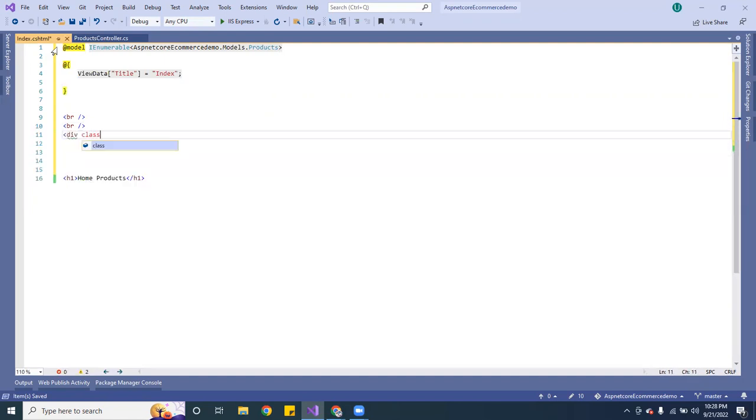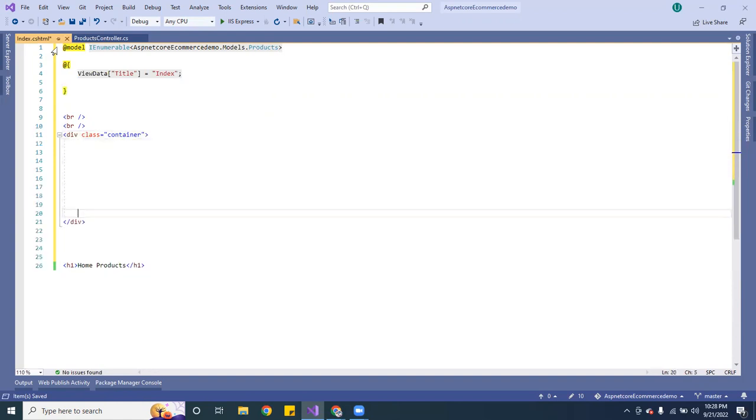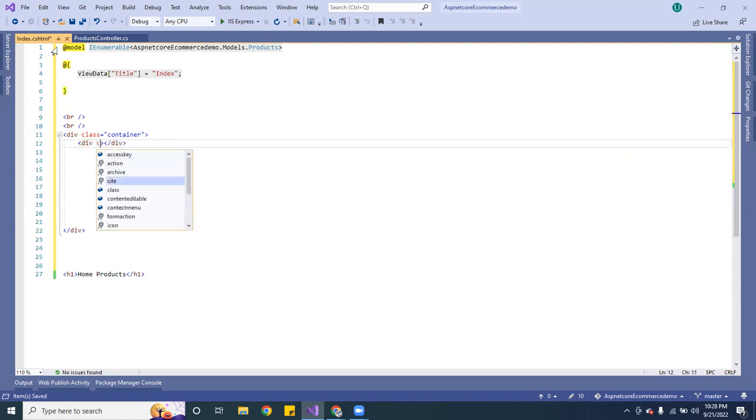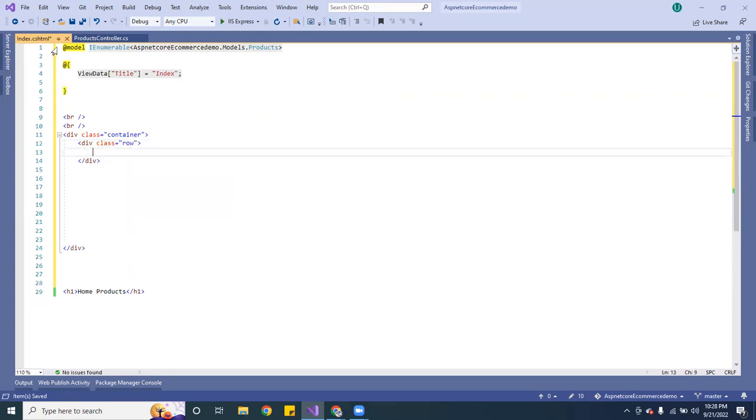So I'm going to pass a container. Inside this container, I'm going to create a row. So here we're going to do a div, and I'm going to give it a class of row.